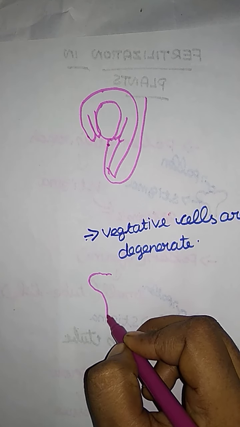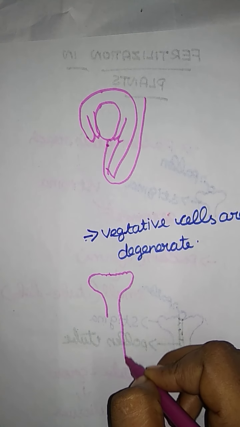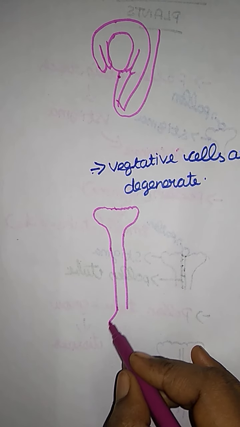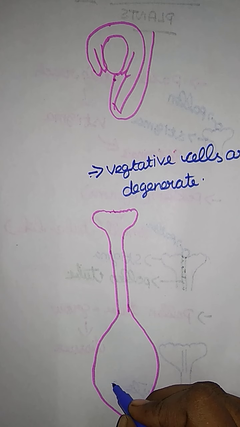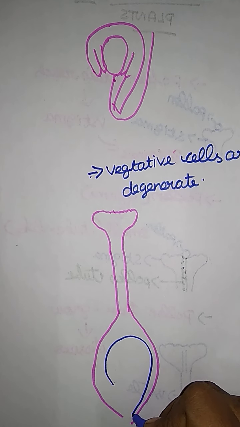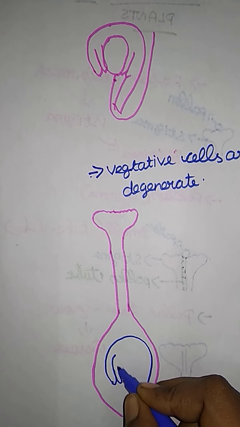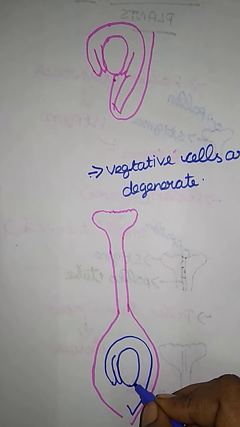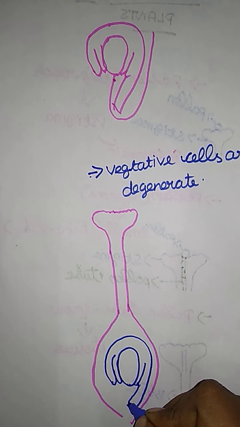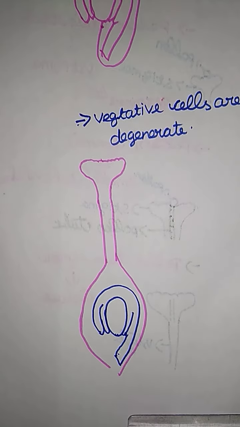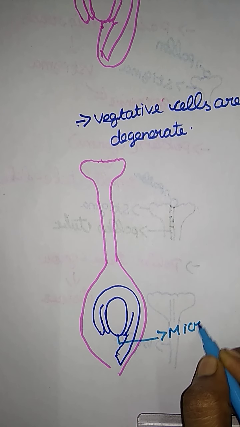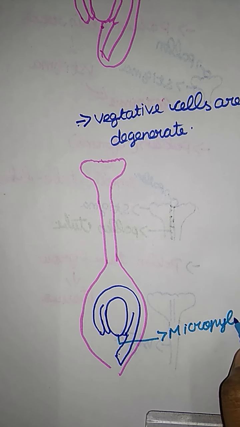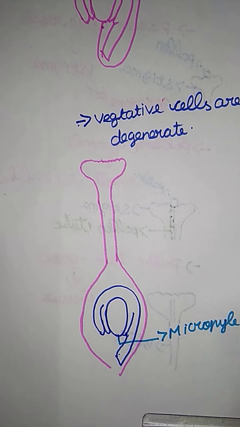This is the stigma and this is the style, and here is the ovary, and inside the ovary there is an ovule. It has two integuments and a nucellus, and there is an opening left. What is the name of that opening? The micropyle. And here is the chalaza, at the basal part.